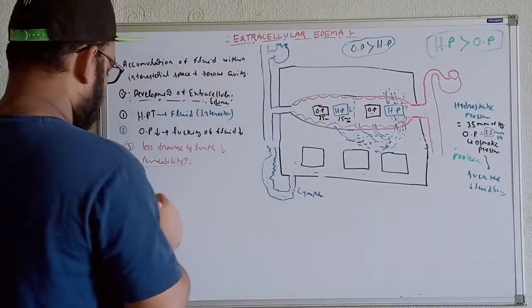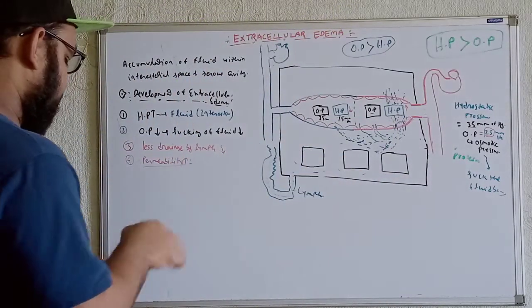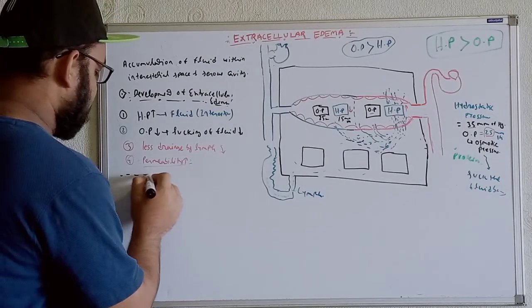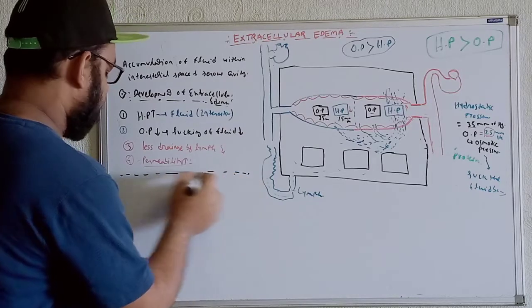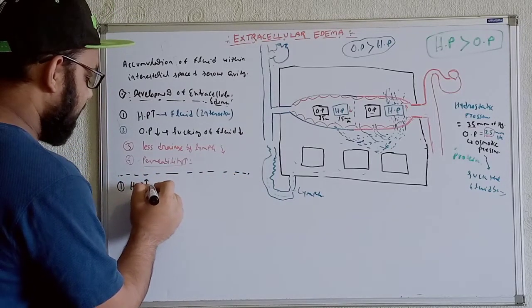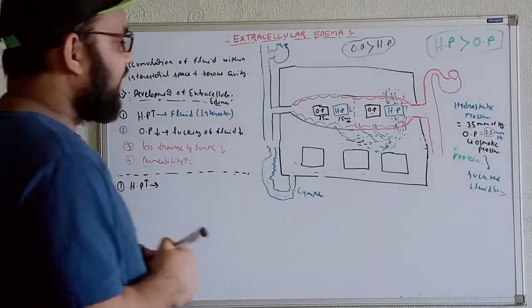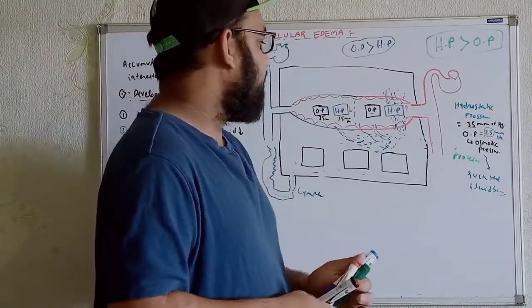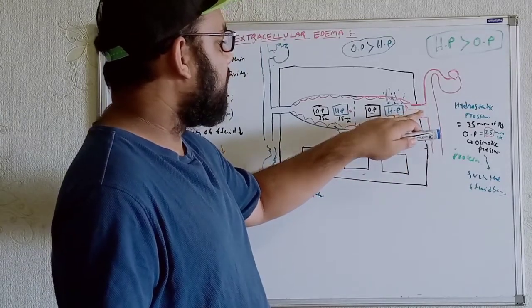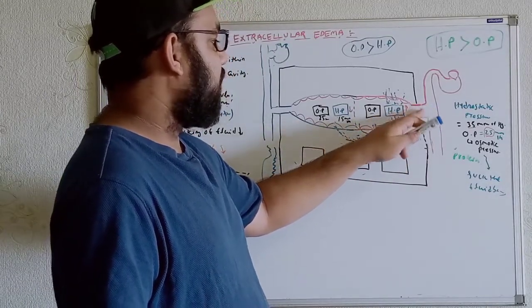First, what are the reasons that will increase the hydrostatic pressure? If we get vasodilation, more fluid will reach from here to the arterioles, and from the arterioles to the capillaries.